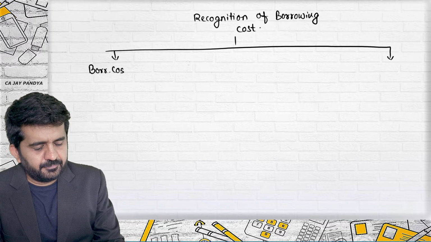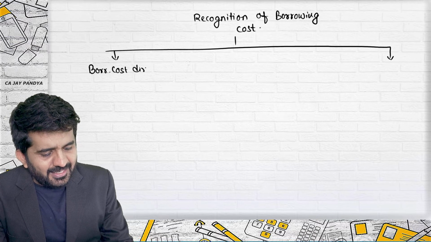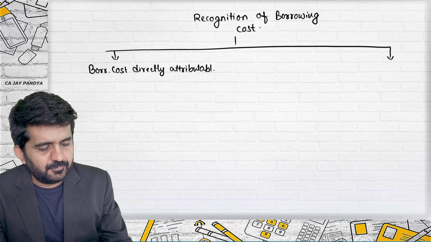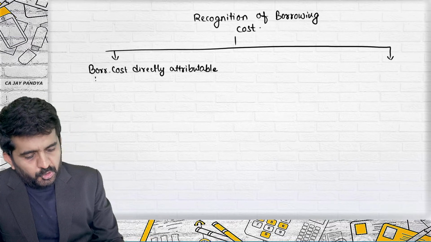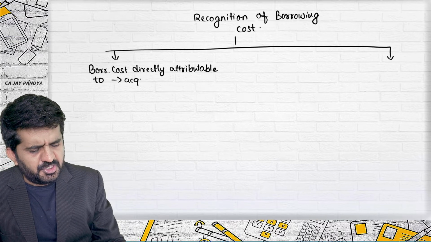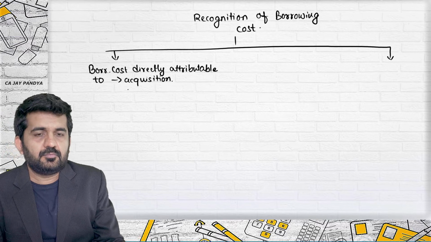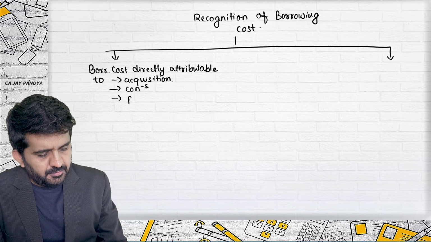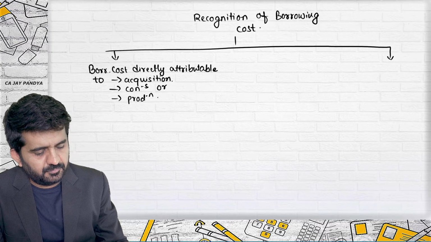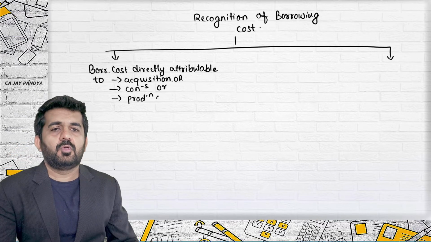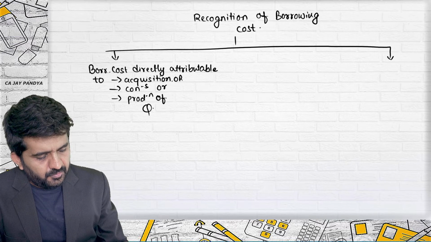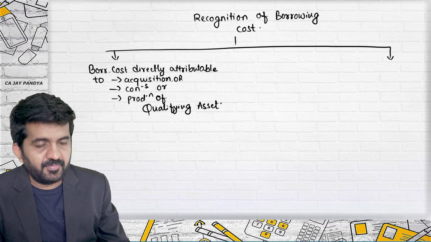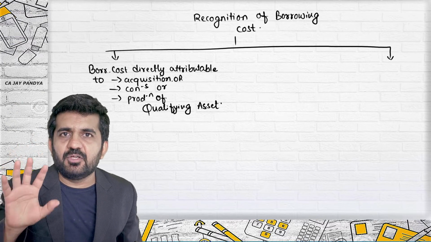Borrowing costs that are directly attributable to acquisition, construction, production of qualifying asset. This is a technical word which is written in AS 16.